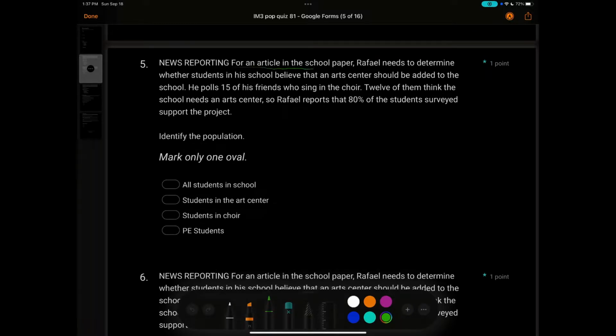For an article in the school newspaper, Raphael needs to determine whether students in his school believe that an arts center should be added to the school. He polls 15 of his friends who sing in the choir. 12 of them think that the school needs an art center, so Raphael reports that 80% of students surveyed support the project. We need to identify the population.